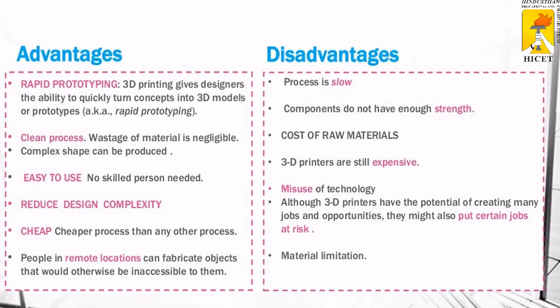What are the disadvantages? The process is very slow compared to other processes. Components do not have enough strength, but in recent trends, composite formations are used to get high strength. The cost of raw materials is much higher. 3D printers are also still expensive, and moreover,